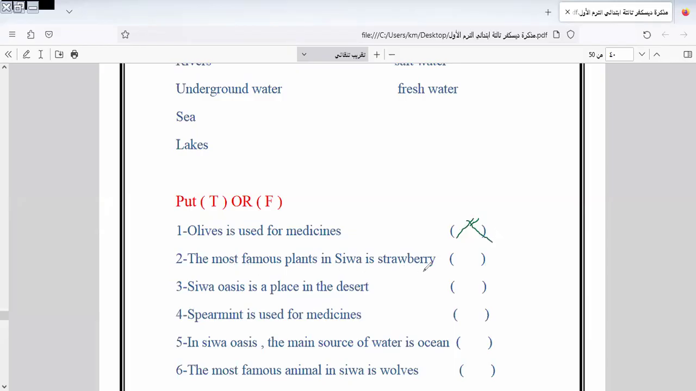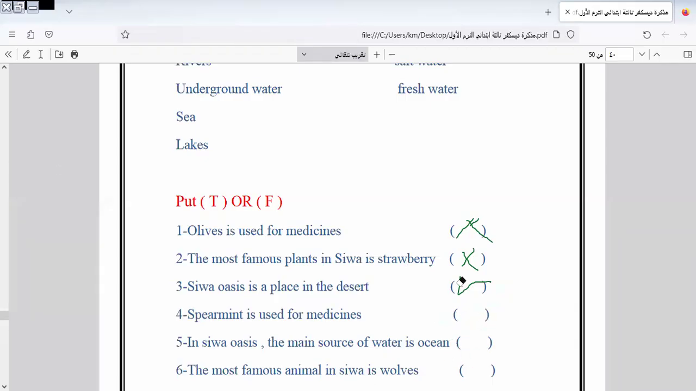The most famous plant in Siwa is strawberry. Wrong, as Siwa Oasis is a place in the desert. Peppermint is used in medicines. Yes. In Siwa Oasis, the main source of water is ocean. Wrong, not ocean.